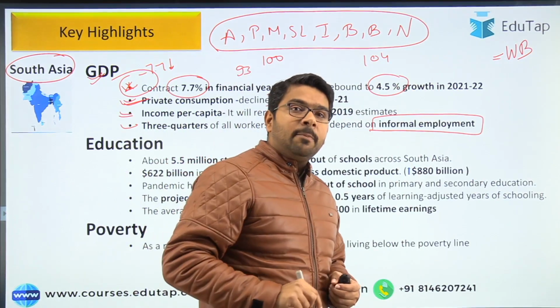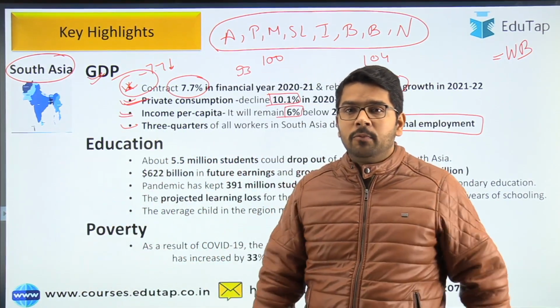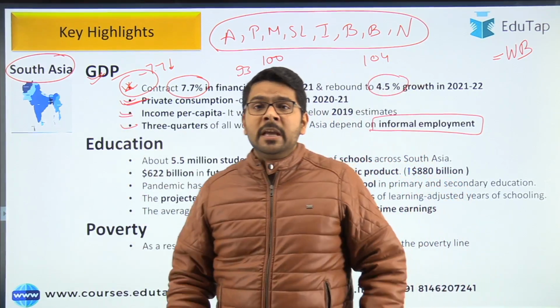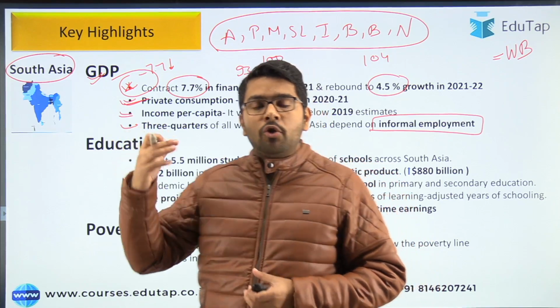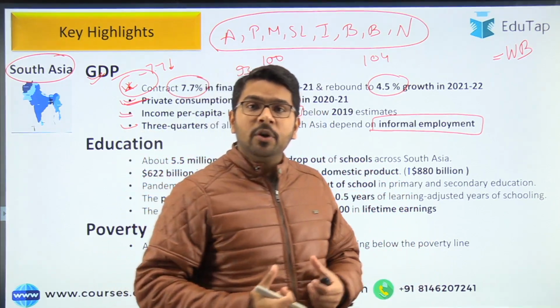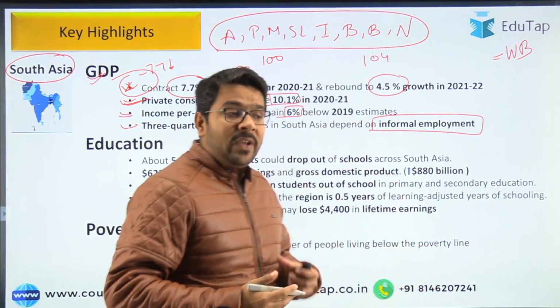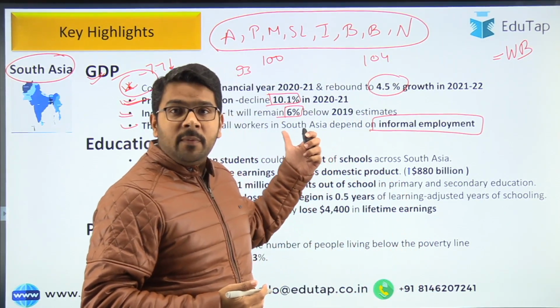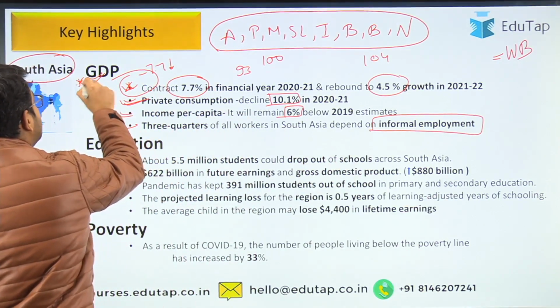Now coming to the other parts of the report, why we are covering certain sections of it. First, GDP, because this report is not only highlighting the GDP of South Asia, it is also highlighting the GDP of India. We'll take that up in the next slide. So we can see that GDP is important from our exam point of view, so we have taken the point regarding GDP.